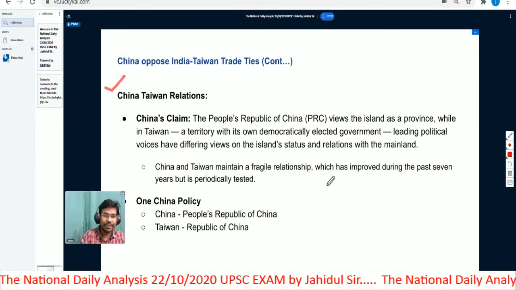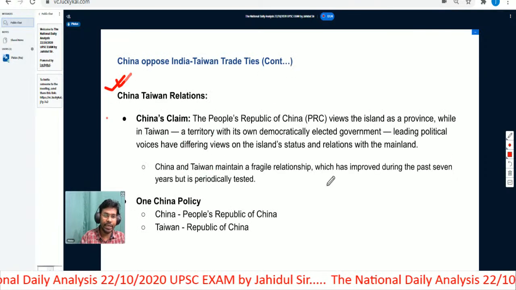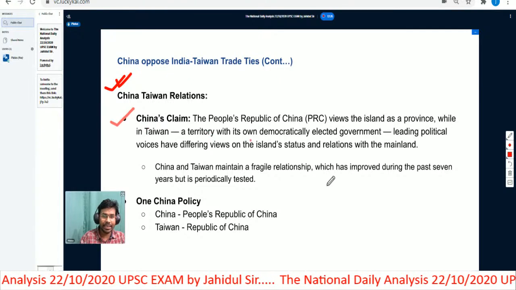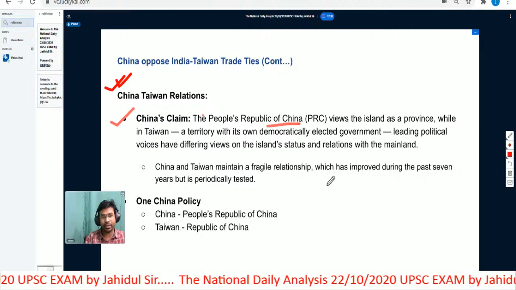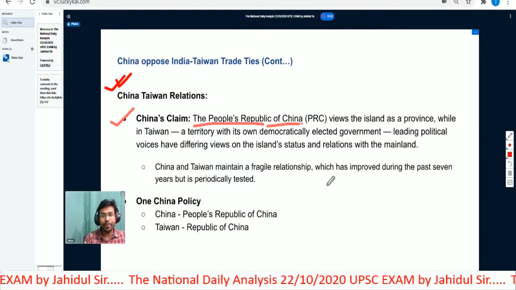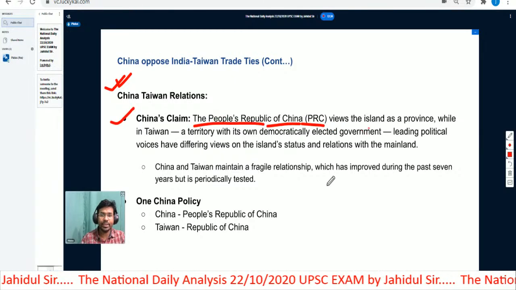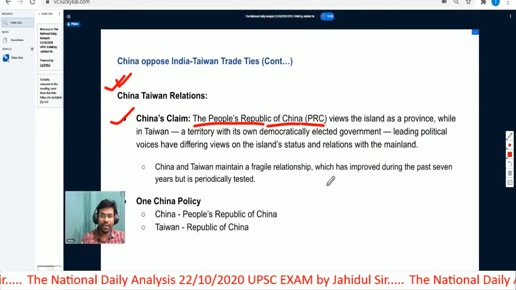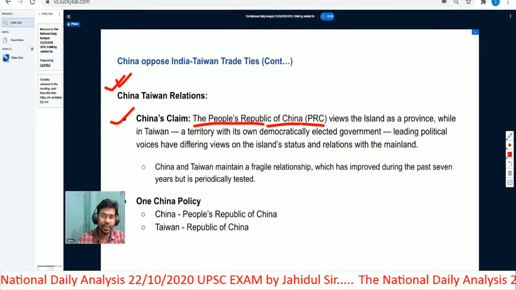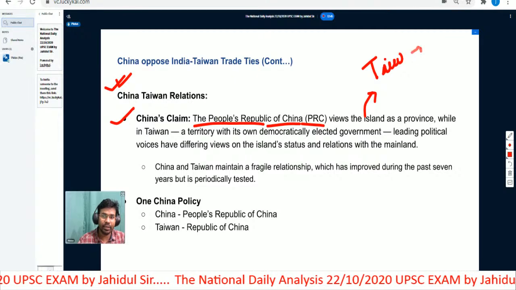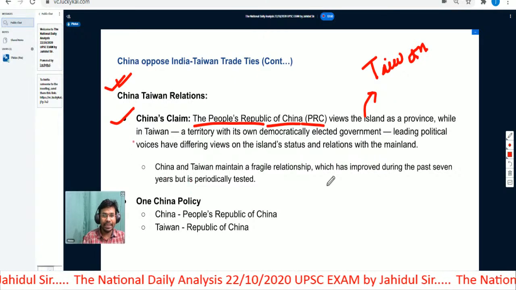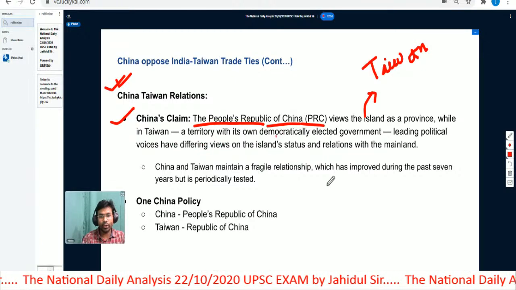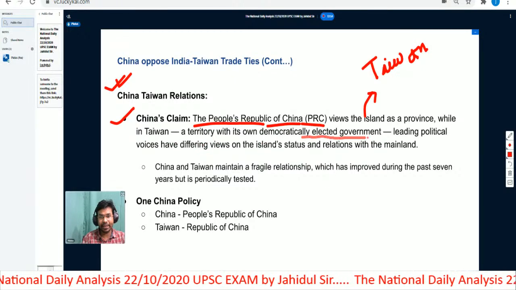So let us understand China-Taiwan relations. What are China's claims? China is officially known as the People's Republic of China. It views the island as a province, while Taiwan is a territory with its own democratically elected government.